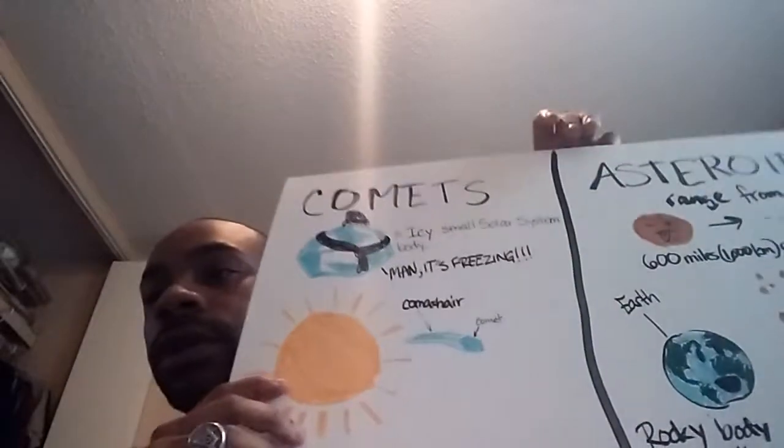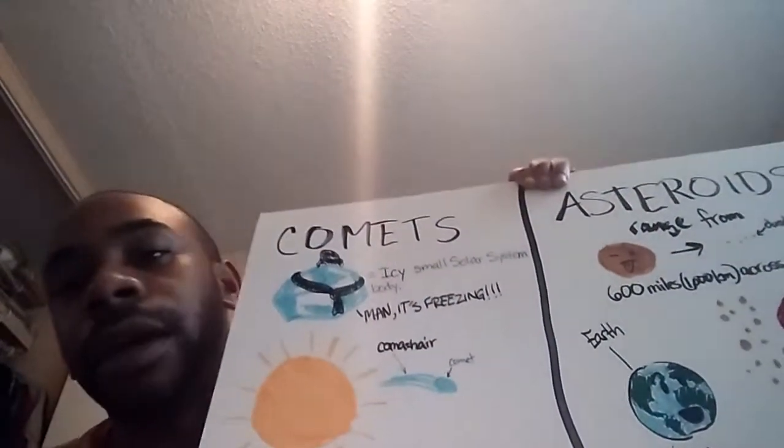We're going to talk about comets, asteroids, meteors, meteorites, and meteoroids. Pretty much what they are, right? So I did a little diagram, a little drawing for you. Right now, the first thing we're going to do is start off with a comet and what a comet is.